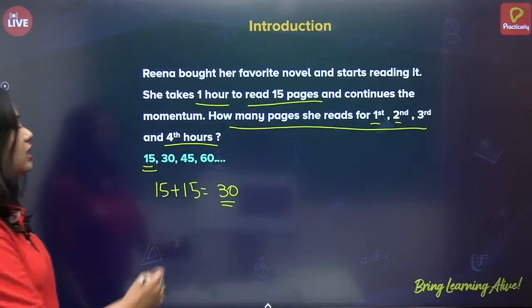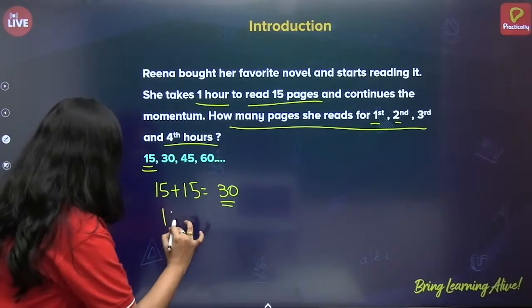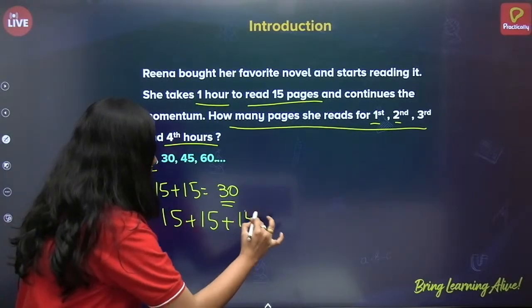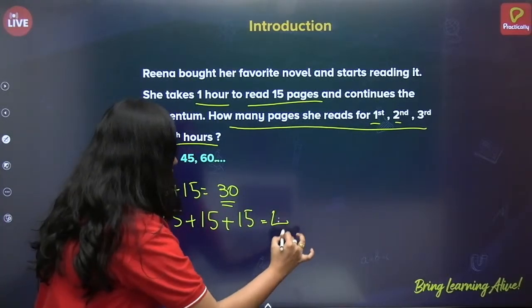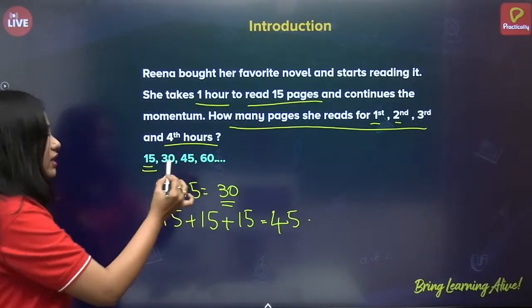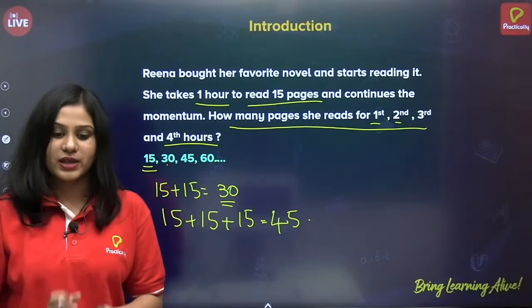I'm continuing. Next, after 3 hours, how many pages should you have read? 15 for the first hour, plus 15 for the second hour, plus 15 for the third hour. So, it is 45, right? So, for the first hour, 15. Then second hour, 30. Third hour, 45. Fourth hour, 60 pages. Correct?